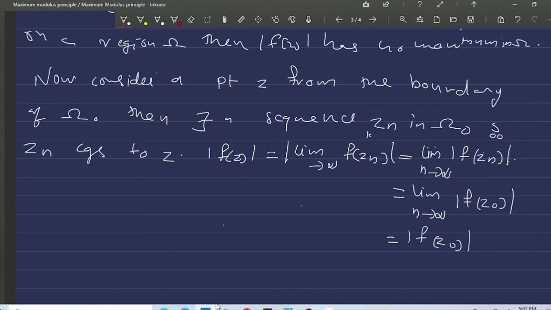That is, for any point z in the boundary of omega naught, the modulus of f of z is equal to the modulus of f of z naught.